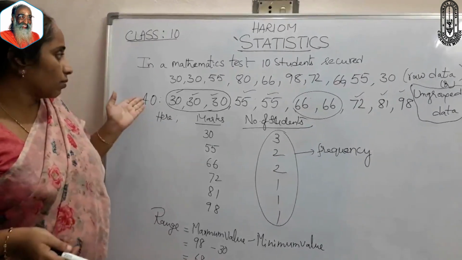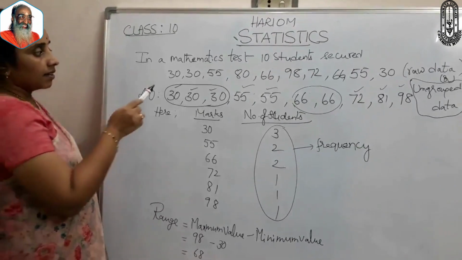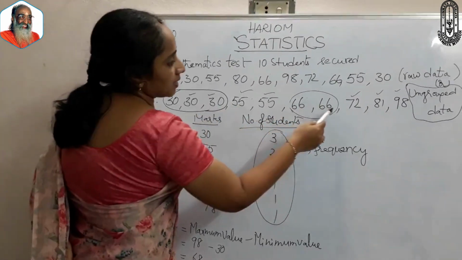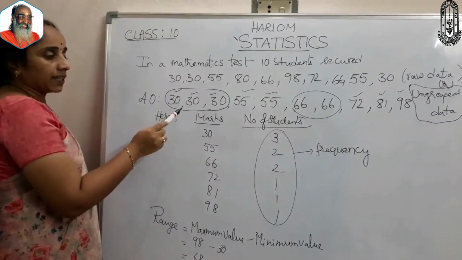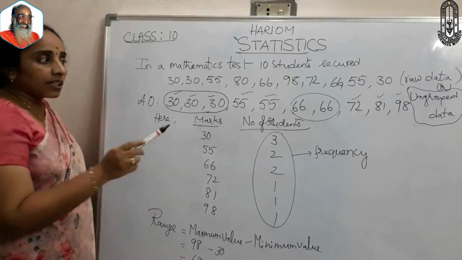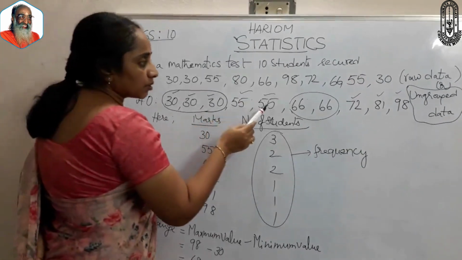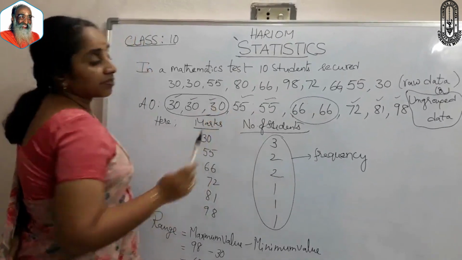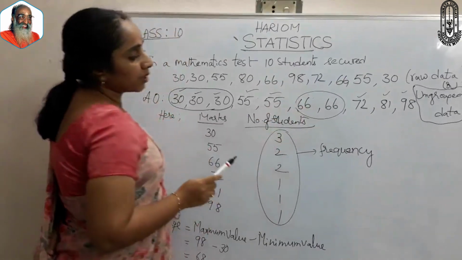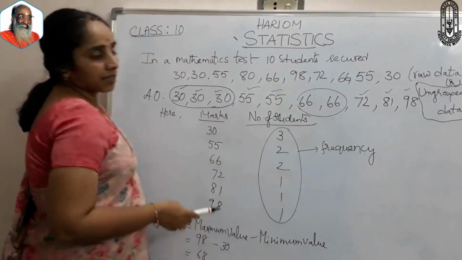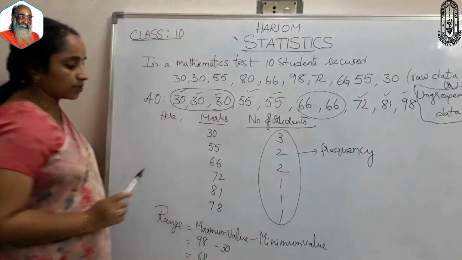Here first we are going to arrange this data in ascending order, that is 30, 30, 30, 55, 55, 66, 66, 72, 81, 98. This 30 is repeated 3 times, meaning 3 students scored 30 marks, 2 students scored 55 marks, and 2 students scored 66 marks. Remaining 3 are 72, 81, 98 marks.